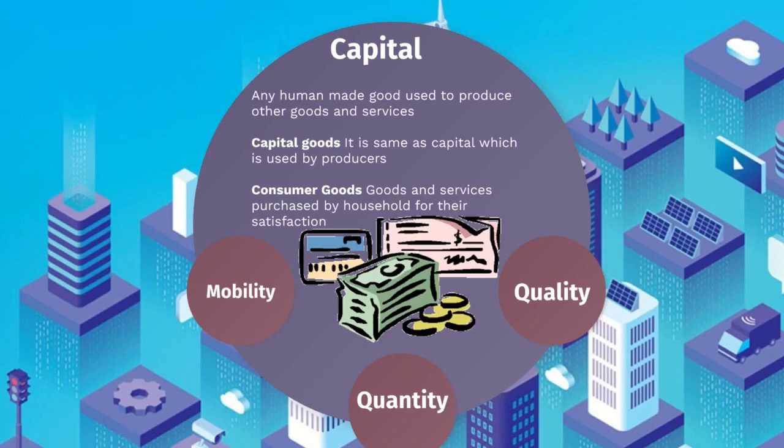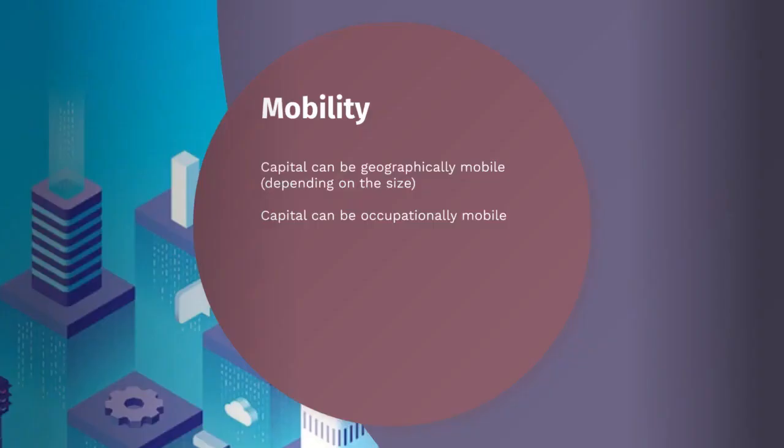So let's see, is capital mobile or not? Mobility. Capital can be geographically mobile depending on the size. For example, a long part of a crane. Is it possible for you to move that long part of a crane from one place to another?